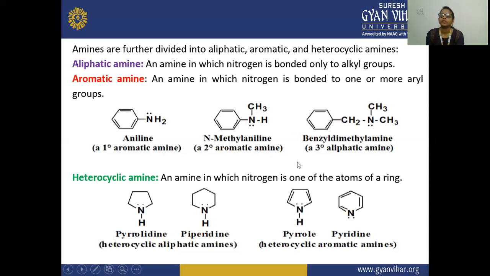So here amines are further divided into 3 categories, that is your aliphatic, aromatic, heterocyclic. So the aliphatic amines are your amines which are bonded to your alkyl group, aromatic which are bonded to your aryl, and your heterocyclic where nitrogen is a part of the ring, that is your heterocyclic amine.